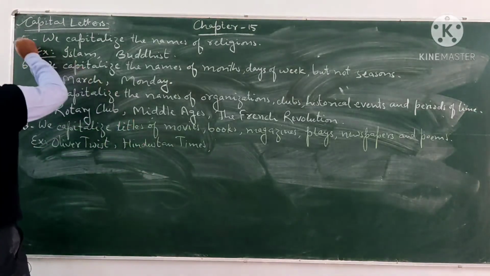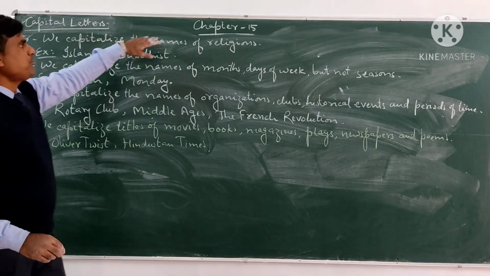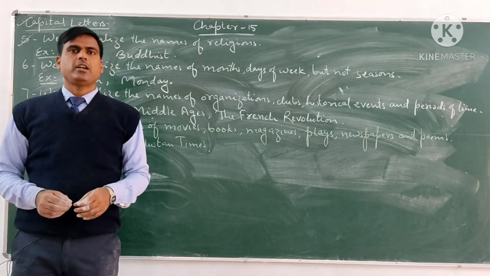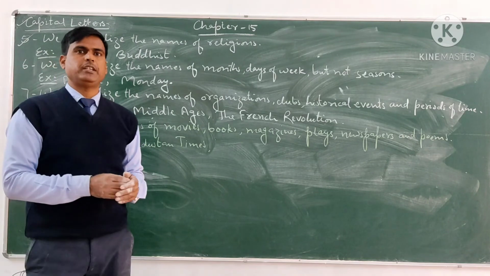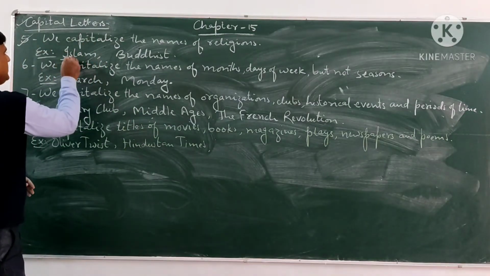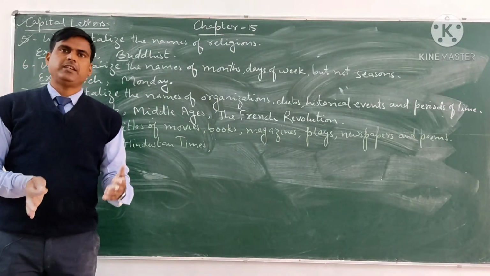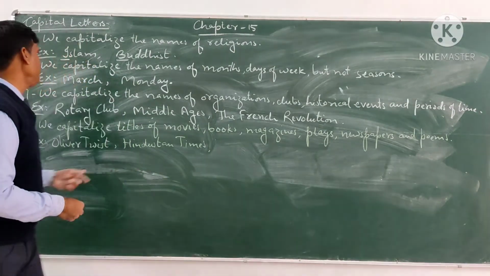The fifth one, we capitalize the names of religions. If we are going to write the names of religions, we write them with capital letters. For example, Islam with capital letter, Buddhist with capital letter. So we write the names of religions with capital letters. Now come to the next one.